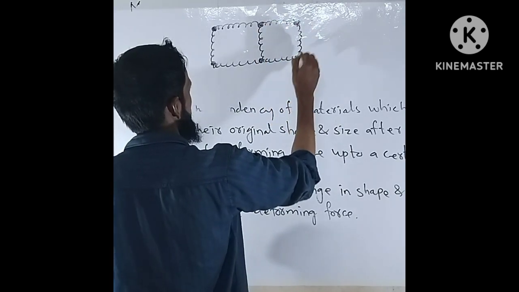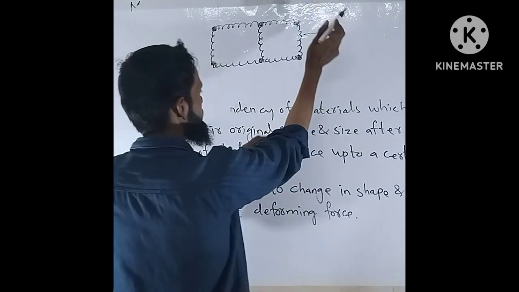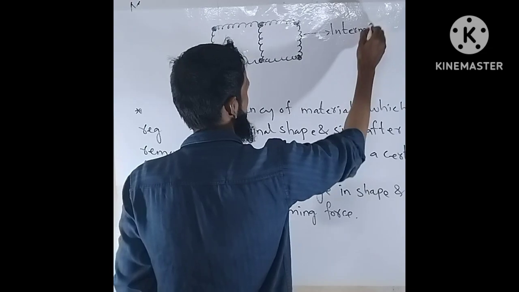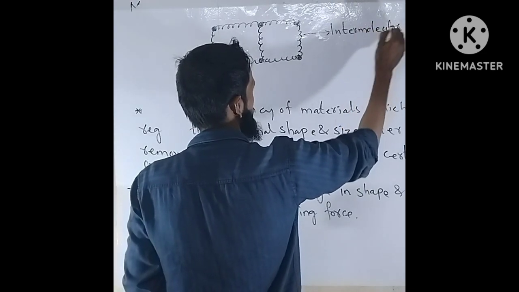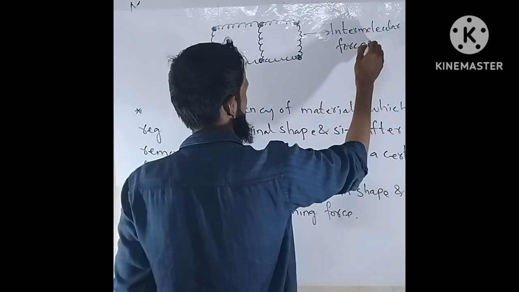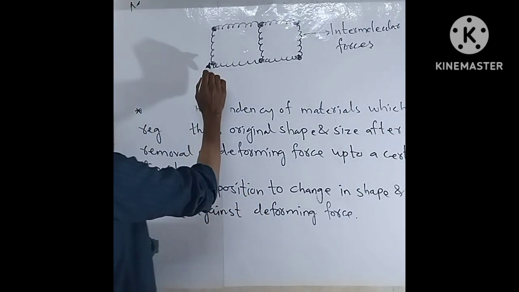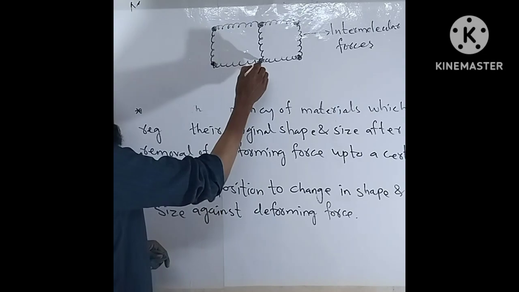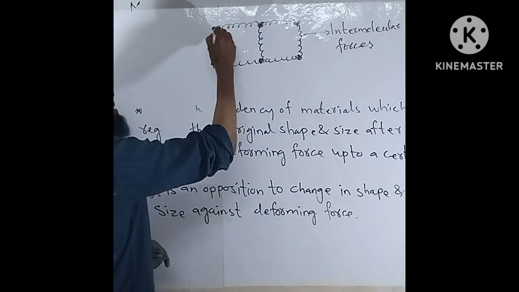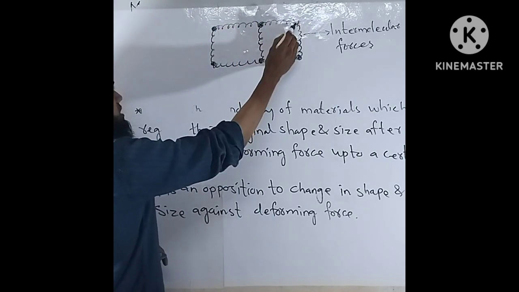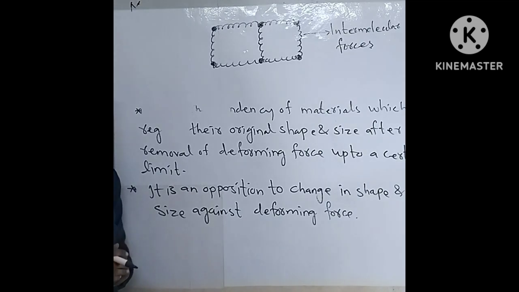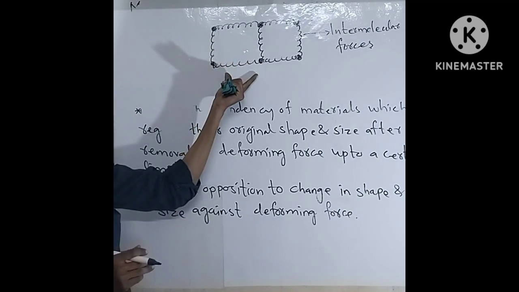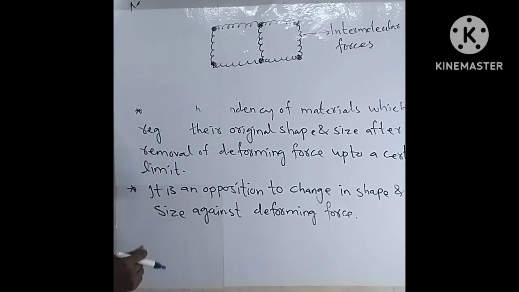Okay, these springs represent intermolecular forces. Inside the solid material, the molecules or particles are at fixed positions. The distance between two molecules is fixed. Okay, and this structure is in equilibrium condition, right?